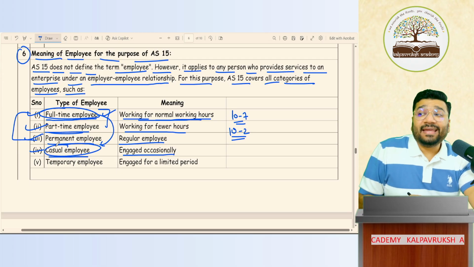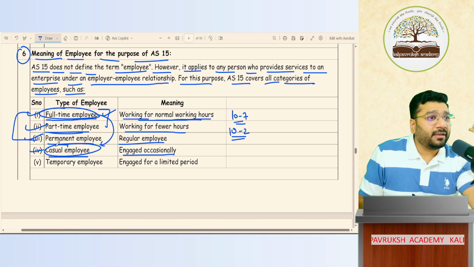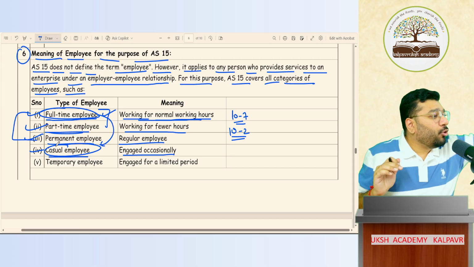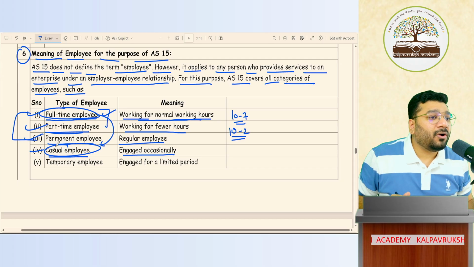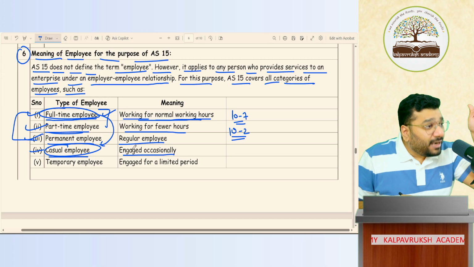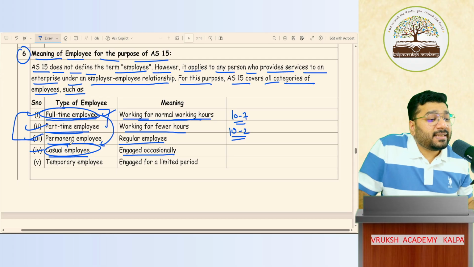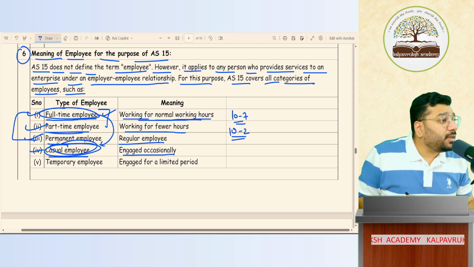It means when the event is there, the staff will come from the respective city for that event, and they'll come for 1 month, 2 months, 3 months. After that, the season is over. They'll go back to their home and do some other work. Got it, not got it? There are season-based businesses. In that business, if you're engaging the employee for a casual period, those are called casual employees. Got it, not got it?